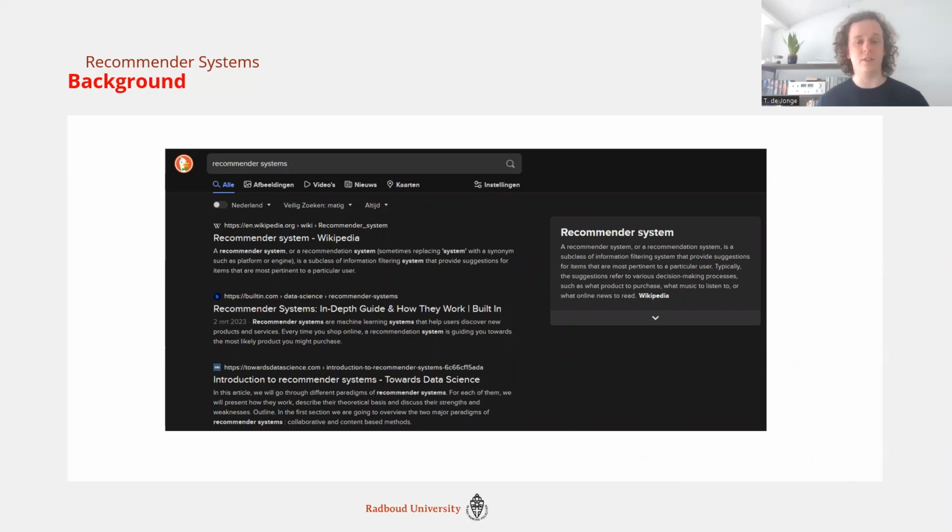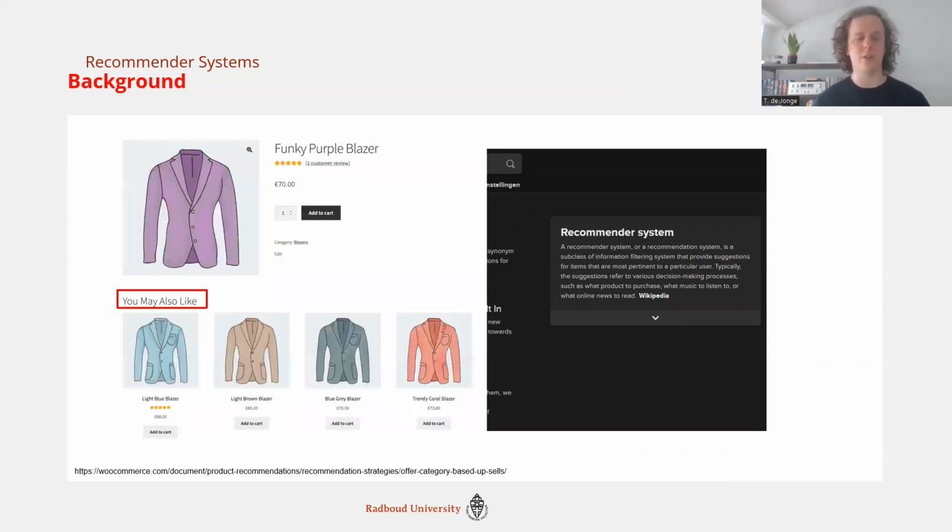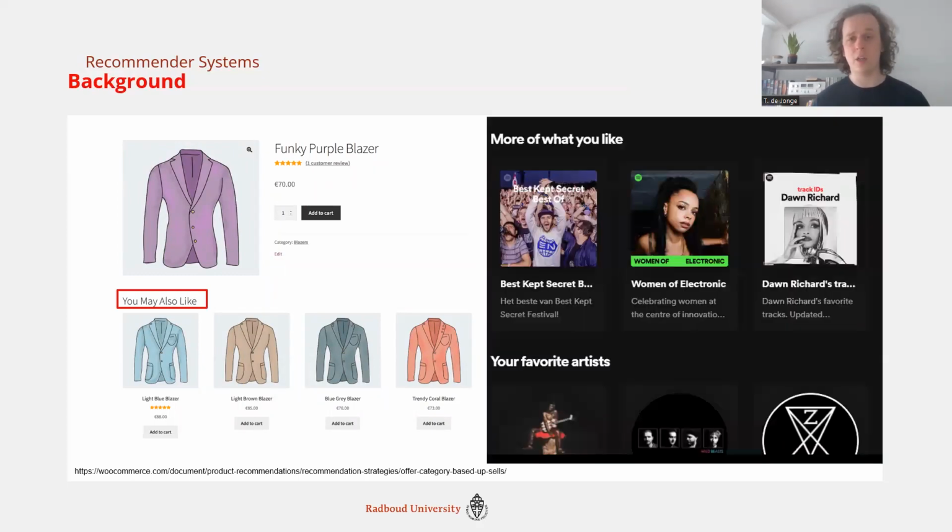First and foremost, we have this Google search engine type deal. And here we can see a request, what are recommender systems? And from all the documents indexed by DuckDuckGo, these are the first few that are given to the user. It's not just search engines. If you're shopping, you may also like things is indicative of there's a recommender system going on. Or otherwise, Spotify, music, anything where there's content being given to you that you did not explicitly ask for, there's a recommender system working in the background.